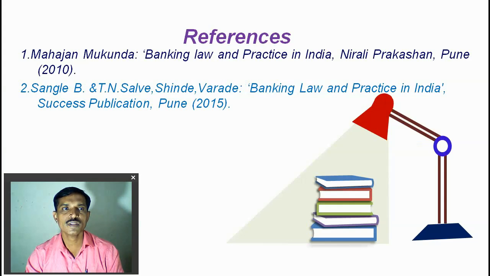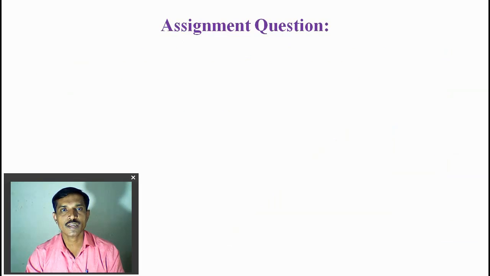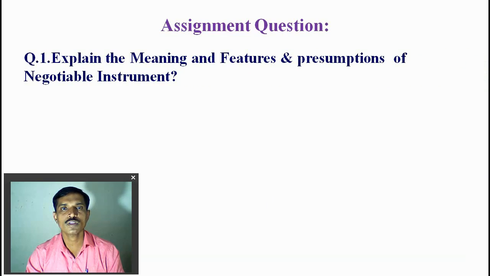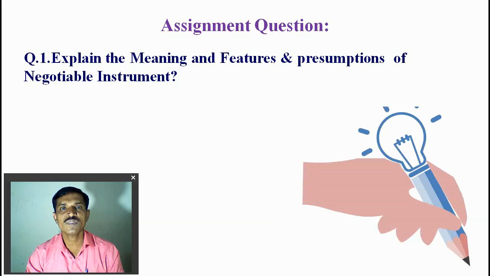Next are the references. You can refer for this point to Mukund Mahajan, Banking Law and Practices in India, Nirali Publication, and Sangre B and T.N. Salve, Banking Law Practices in India, Success Publication. And the assignment question will be asked on this point: explain the meaning, features and presumptions of negotiable instrument. This question will be asked for 10 or 15 marks in the examination.